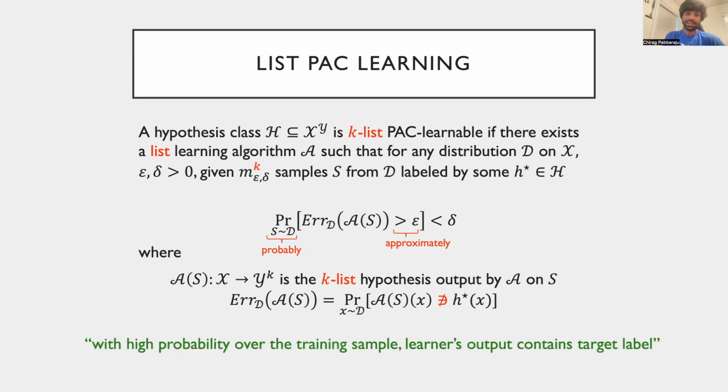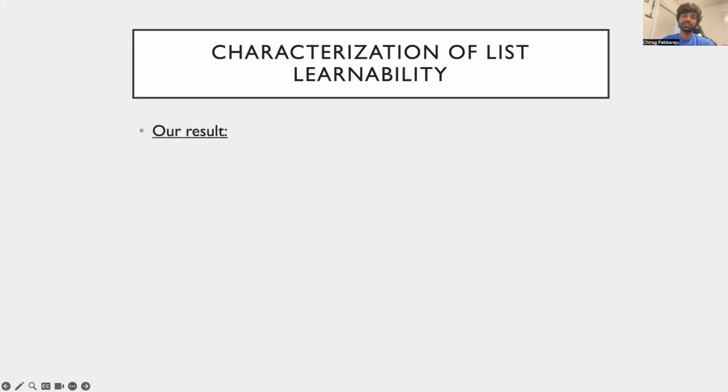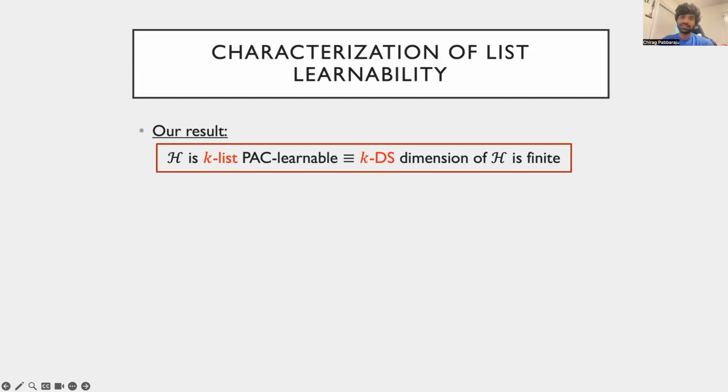Note that the list size k is pre-specified for the learning task, and in particular cannot depend on the error and failure probability parameters epsilon and delta. Given this definition, we seek a suitable complexity parameter of the hypothesis class that completely characterizes list learnability of the class for the given list size k. Our main result is to provide such a complete characterization. We show that a suitable generalization of the DS dimension, which we call the KDS dimension, completely characterizes list learnability for a given list size k.